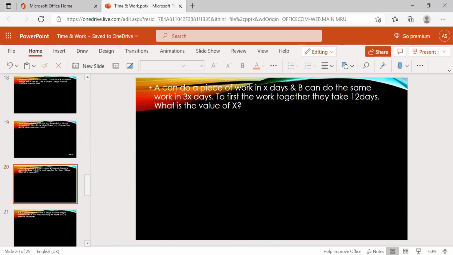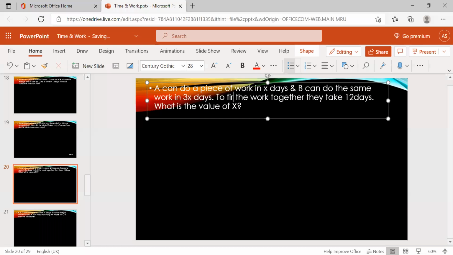Now, A can do a piece of work in X days. B can do the same work in 3X days. Working together, they take 12 days to do the work.